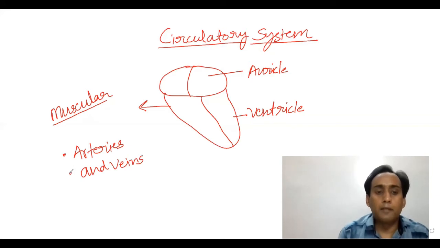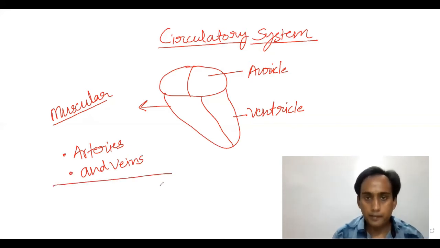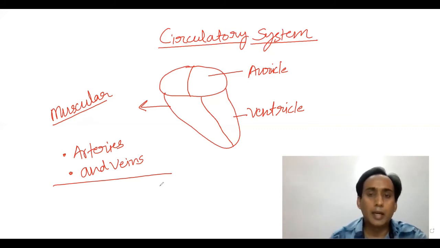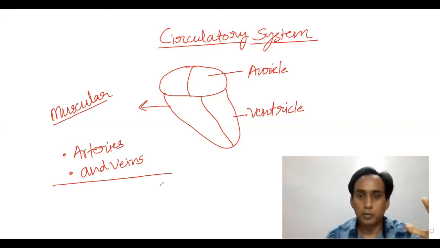These arteries and veins are elastic in nature. Arteries are thicker and veins are not much thicker than the arteries, because the blood when pumped from the heart is pumped with too much force. So arteries should be thicker in wall and elastic to resist the force of the pumping action of the heart.